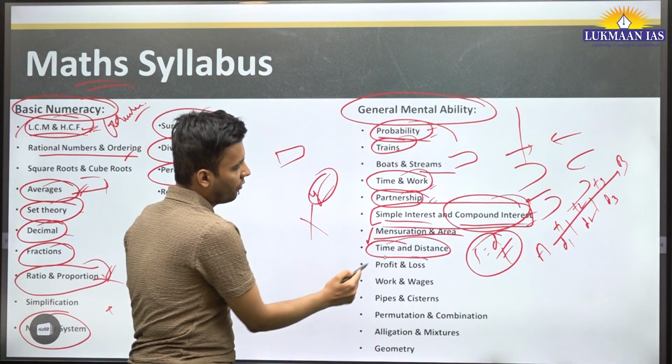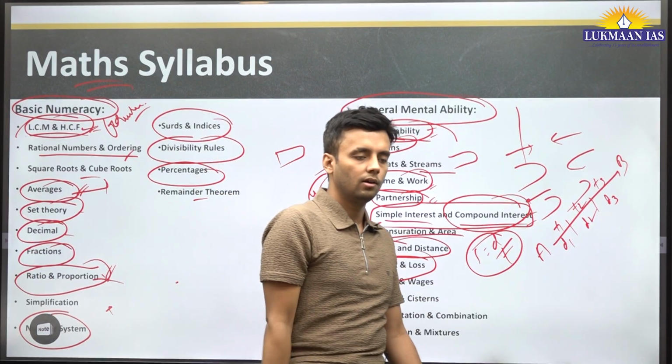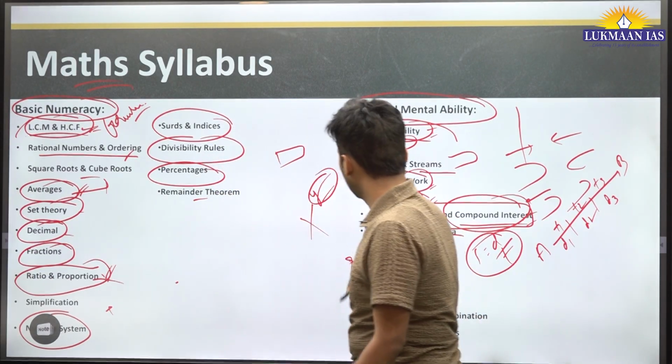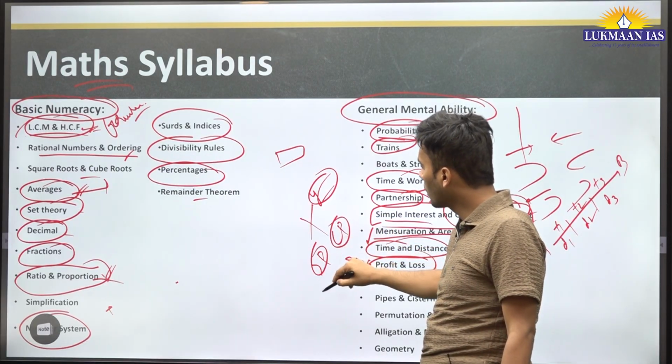Profit and loss. This is also very important, profit and loss. You should know the basic formula, that is what is the selling price, cost price, mark price.